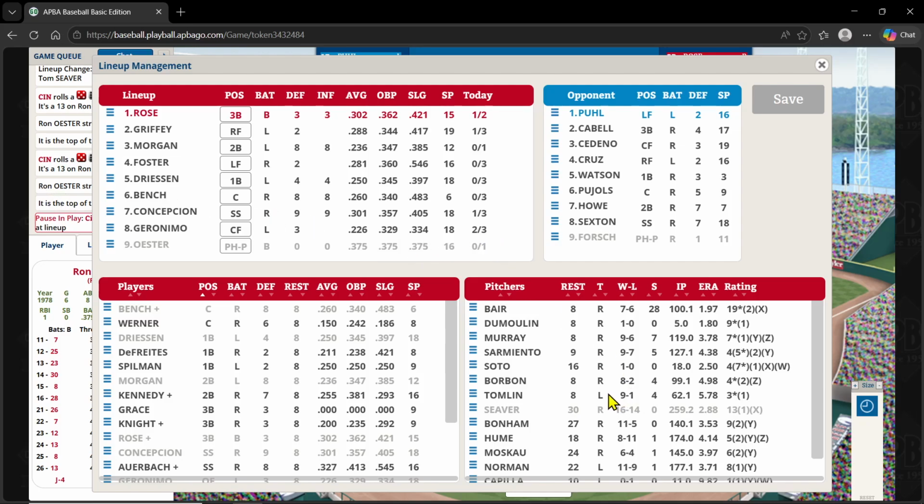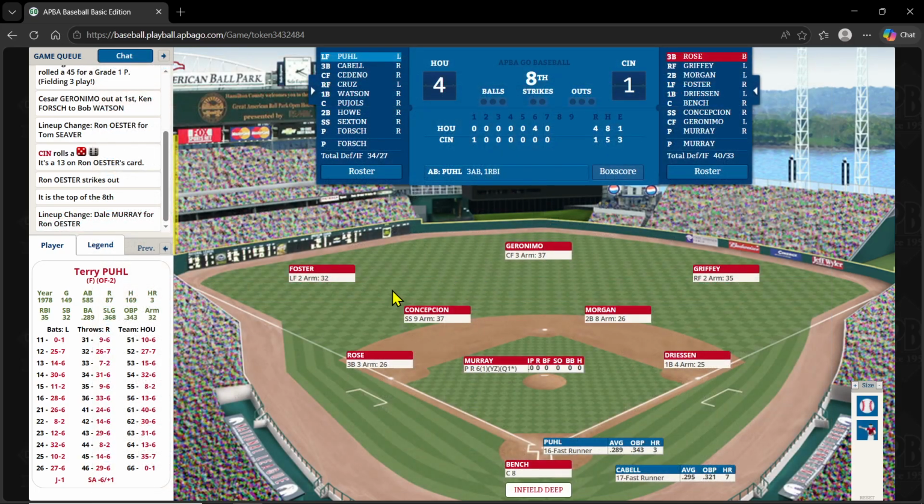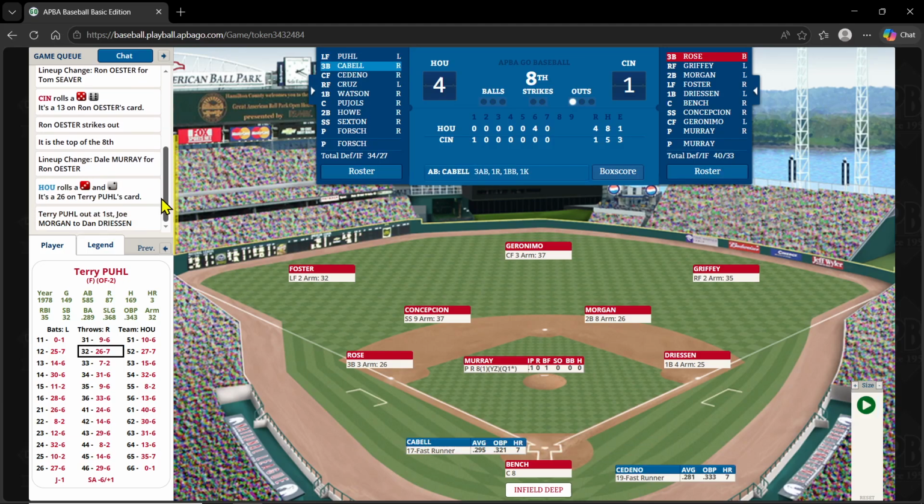So now we need a new pitcher. Lefty, righty, righty for them. 4-1. And we'll go with Murray. So Murray's going to come in, and he's going to face Terry Puhl. It's 4-1, top 8. Cedeno with a 3-run homer. And there's a 32-26, and that's just a 4-3, 1 out.